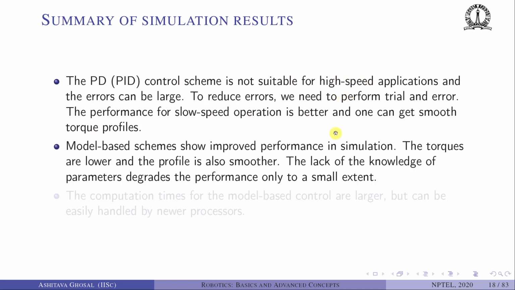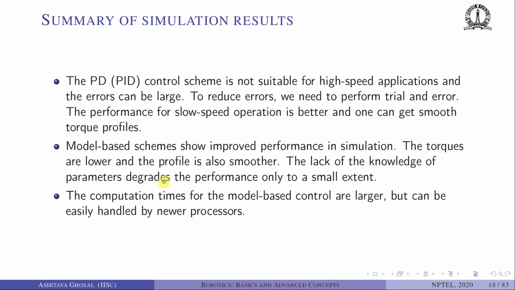Model-based schemes show improved performance in simulation. The torques are lower and the profile of torque is also smoother. The lack of knowledge of parameters degrades the performance to some extent, but not a lot. It is still better than PD without any model. The computation times for model-based controllers are larger.